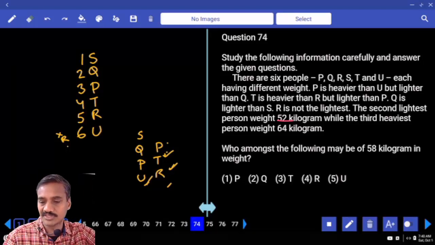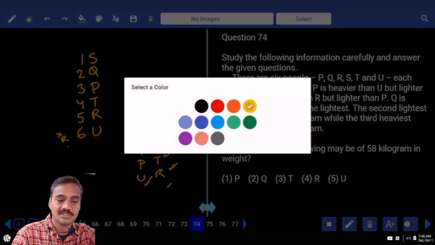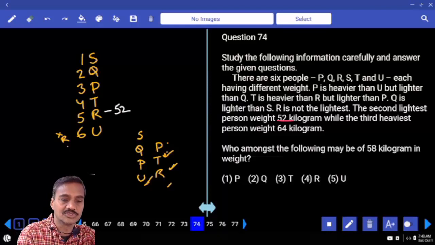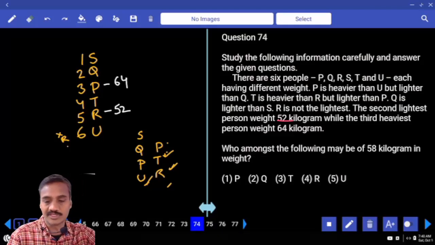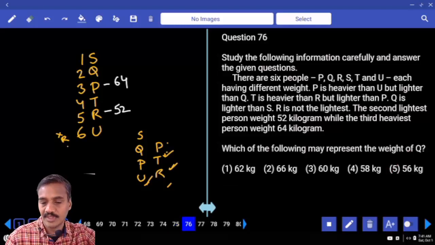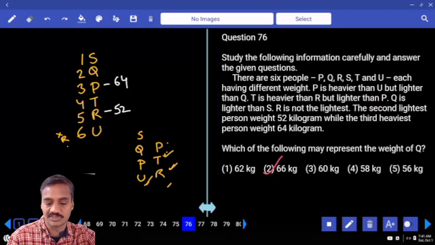And who among the second lightest person is 52 kgs. Now R is 52 kgs of weight, and the third heaviest person is P, 64. Then next one, who among the following may be of 58 kgs. Now 58 kgs ఎవరు చెప్పండి? T, that is choice 3, question number 74. And 75, how many people are heavier than R? There are 4 people heavier than R, more than 3, choice 5, 75. And which of the following may represent the weight of Q? Now Q's weight చెప్పండి, more than 64. More than 64, 66, choice 2, question number 76.